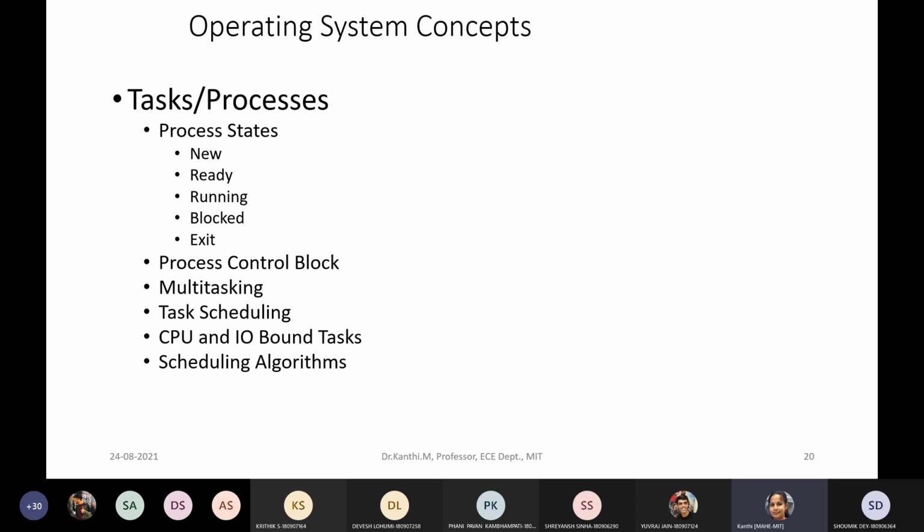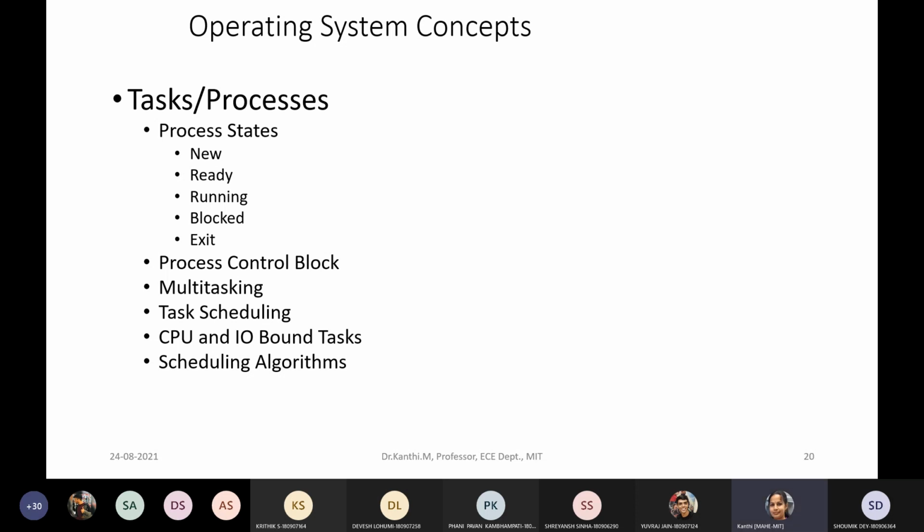Supposing a process needs certain resources, could be your memory. But that memory may not be available for the time being.